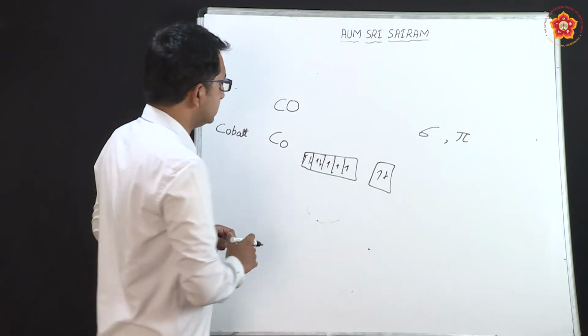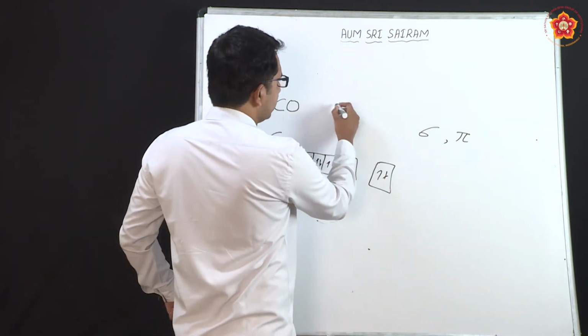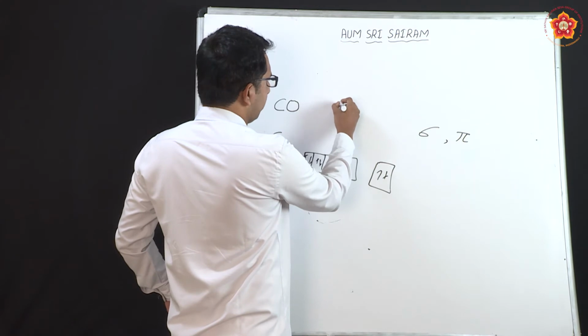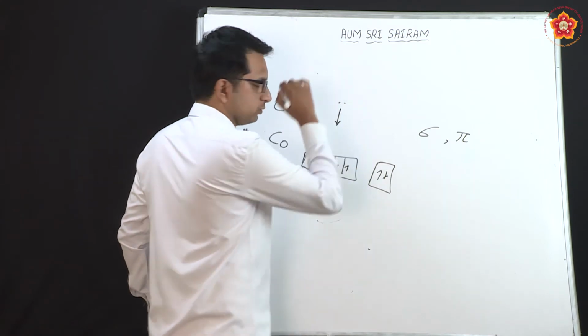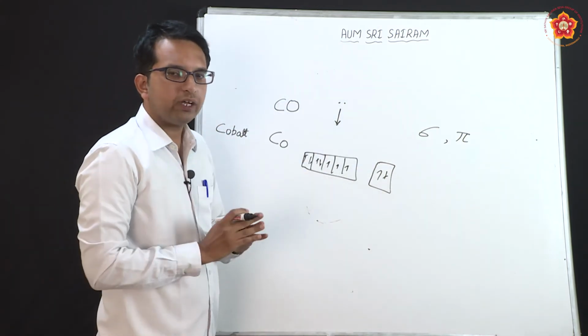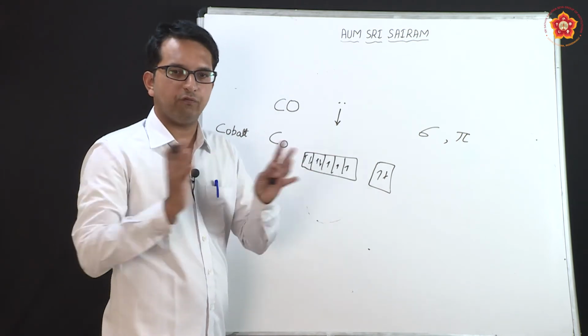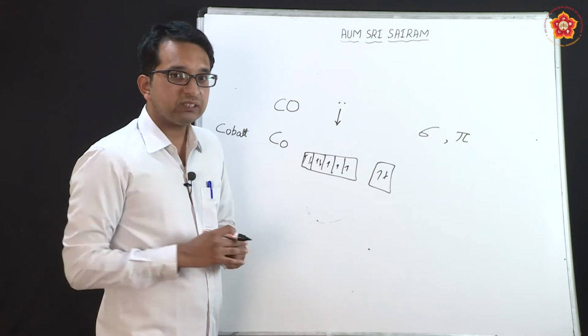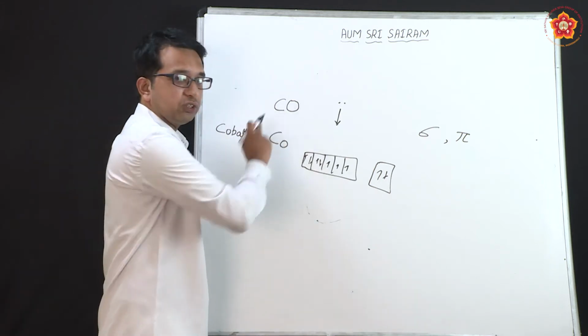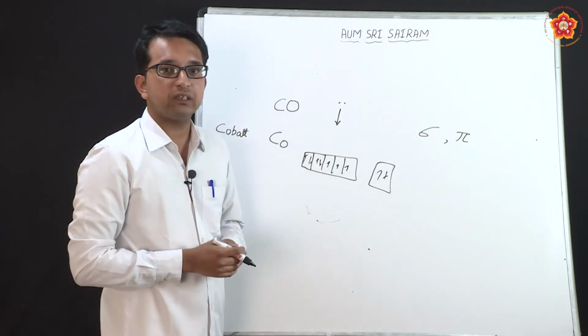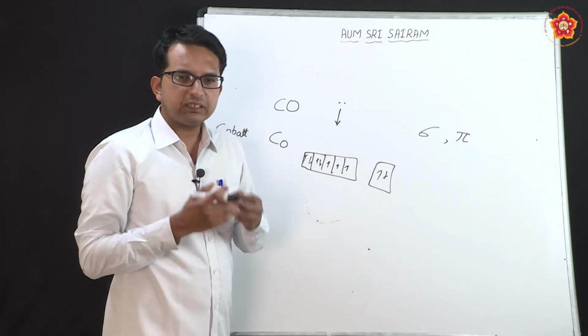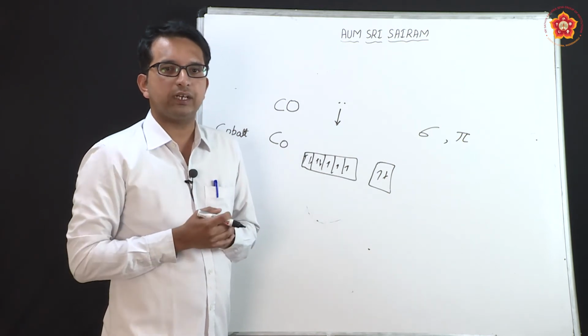So what happens here is, carbon monoxide being a ligand, it will donate a pair of electrons to the system. So this bonding is a normal one, which is a sigma bonding, which you have studied in valence bond theory. But what is seen here is that in carbon monoxide, when you study the molecular orbital theory of this compound, we see that there are many orbitals which are empty.